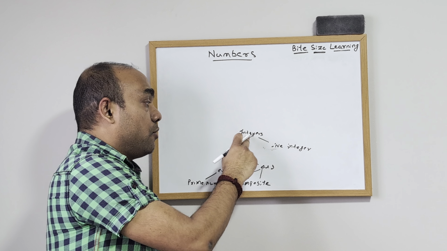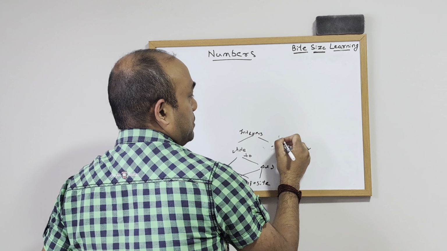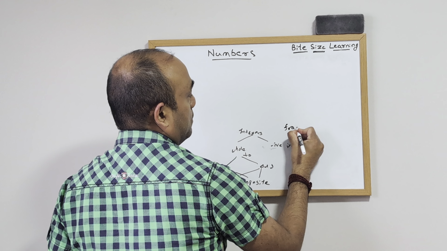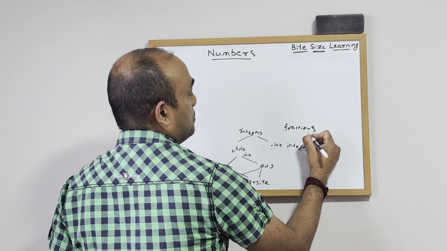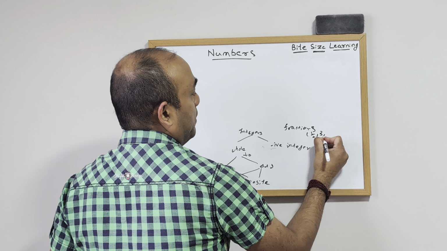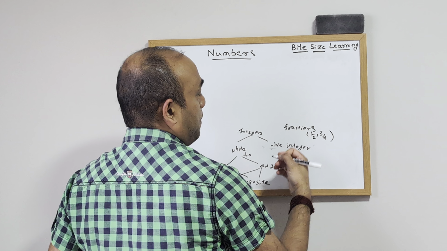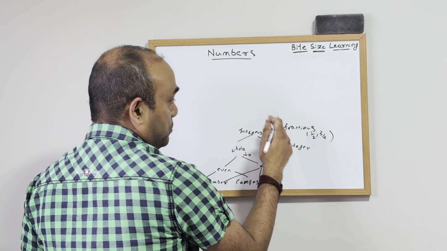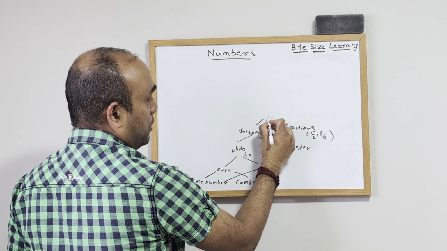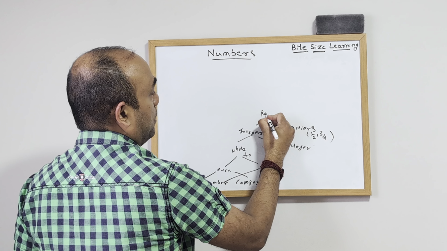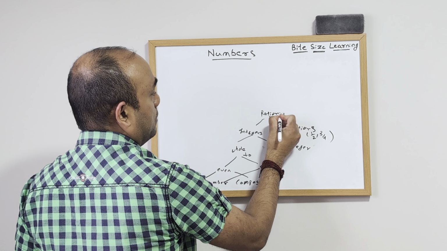All right? Now when you have integers and fractions, like 1 by 2, 3 by 4, right? These fractions and integers together are called rational numbers, right?